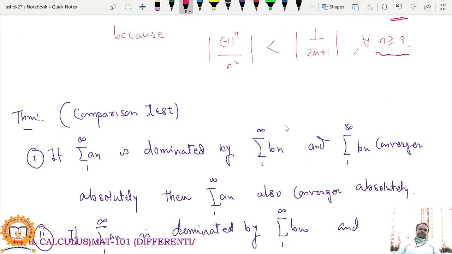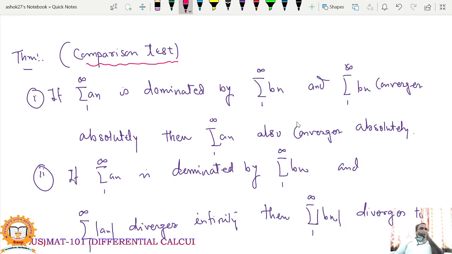So the first test for absolute convergence is the comparison test. We'll just state this theorem. First, if summation an is dominated by summation bn, and if summation bn converges, then, since summation bn is the larger series and summation an is the smaller series, if the bigger series converges absolutely, then the smaller series like summation an also converges absolutely.